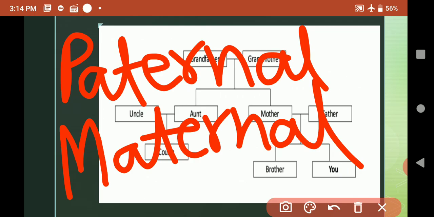Father's brother is known as paternal uncle. Mother's brother is known as maternal uncle. Maternal aunt, paternal aunt. Now all of you have understood about paternal and maternal. Paternal means from father's side and maternal means from mother's side.